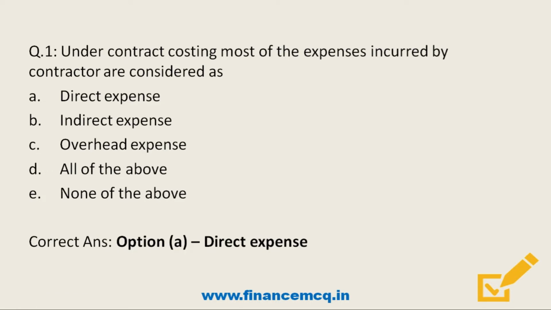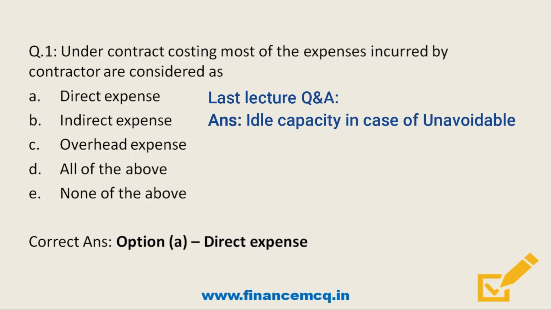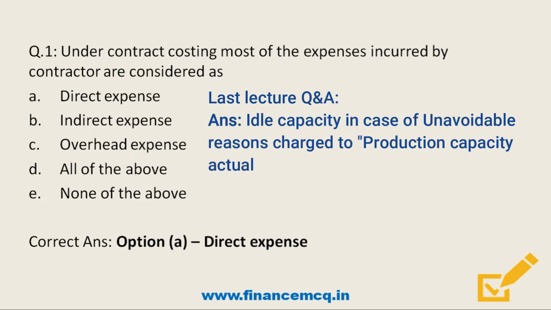So before moving on to the next question, let's discuss the question I asked in my previous video. I asked if idle capacity cost is due to unavoidable reasons such as repairs, maintenance, etc. In such case, the cost should be charged to where? So the correct answer is, in case of unavoidable reasons, the idle capacity cost should be charged to the production capacity actually utilized and not to costing profit and loss account.